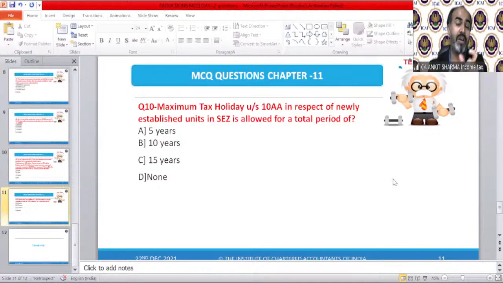The joint author is not for limit. The joint author is for telling you that even joint author can claim deduction. But deduction amount is 3 lakh rupees per assessee, not per book. So that's why if you are 2 assessees, you can claim 3 lakh individually.